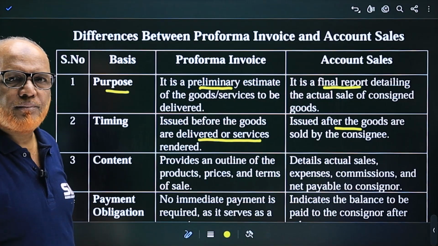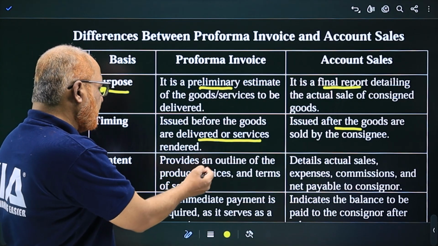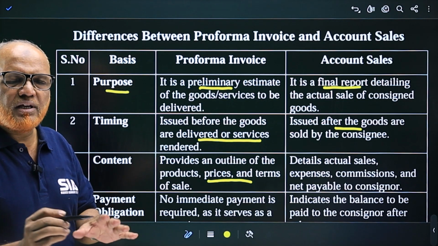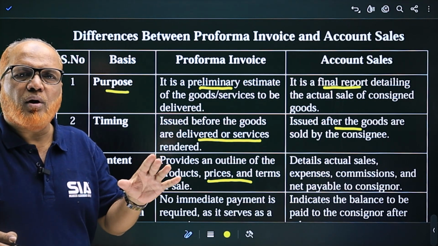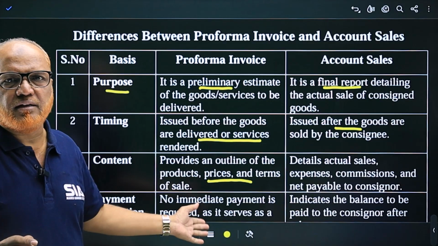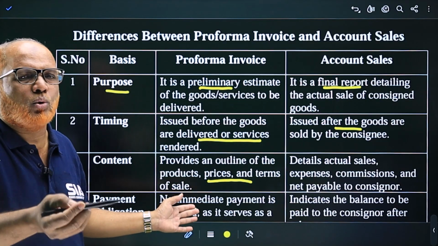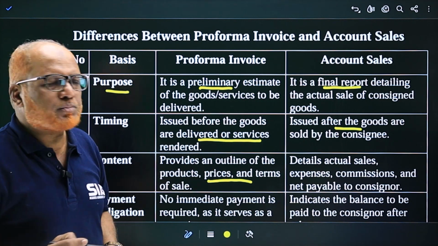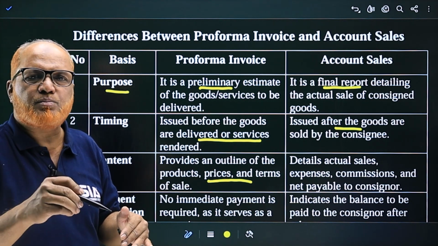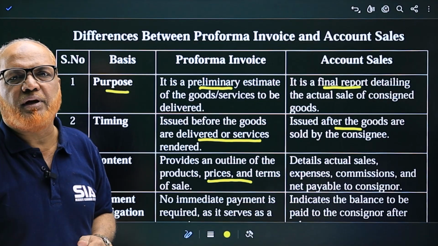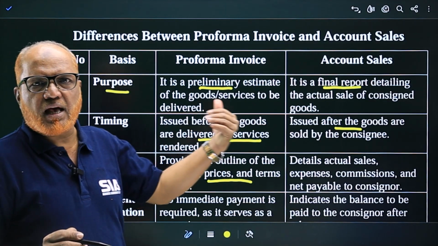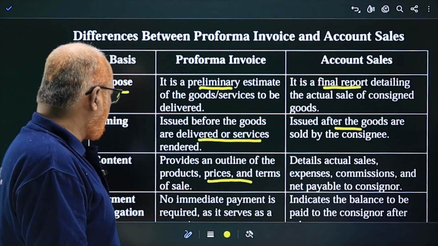Then content: it provides an outline of the product's prices and terms of sale. It will give you the detail regarding the quantity, price, and other details of the goods to be sold. Whereas in account sales, the details of actual sales, expenses, commission, advance paid, and how much amount is paid right now. These are the different details in Proforma invoice as well as in account sales.